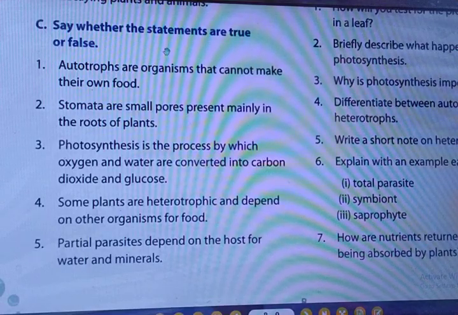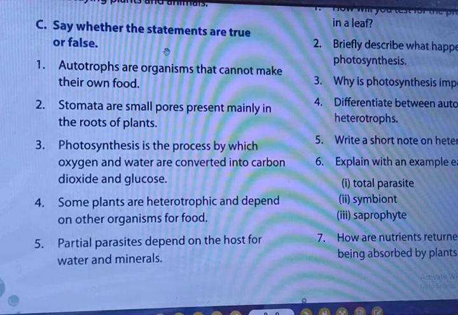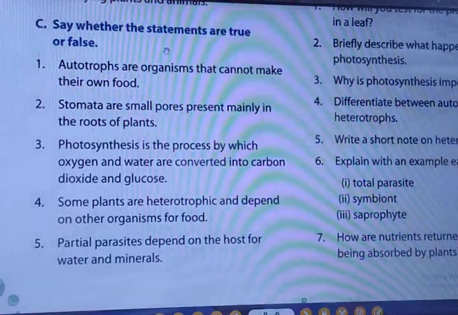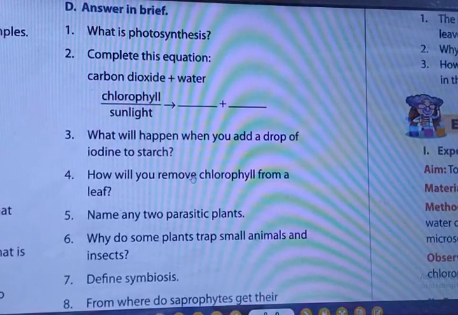Fourth one, some plants are heterotrophic and depend on other organisms for food. Right, true answer. Fifth one, partial parasites depend on the host for water and minerals. That is also true. So as you have seen, all the true false, fill in the blanks, MCQ. Now we will move towards the question answers. As I have explained earlier, what is photosynthesis, complete this equation. Can you complete this equation?